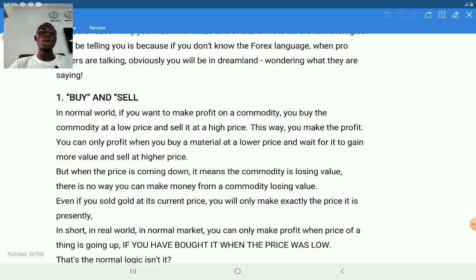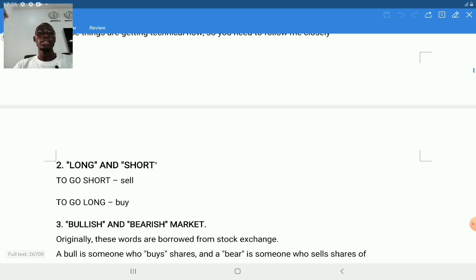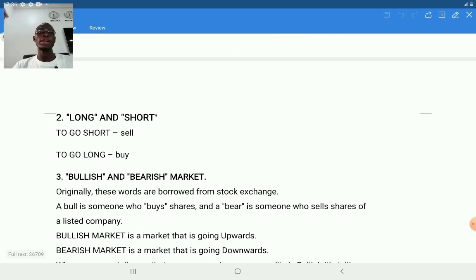Number one, we have buy and sell. It's the basic buy that we know in every field. But in the forex market, when you buy a currency, that is what we mean by buying, and when you sell a currency, that is what we mean by selling. Then number two, we have long and short. To short means to sell, while to long means to buy in the forex market.